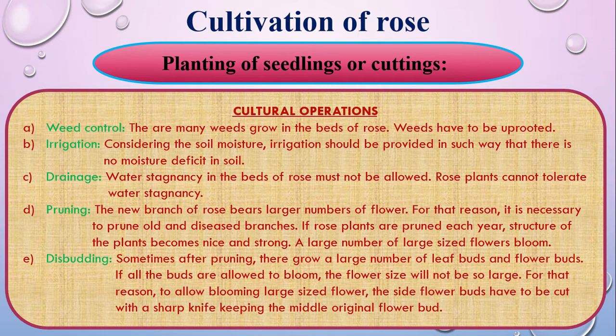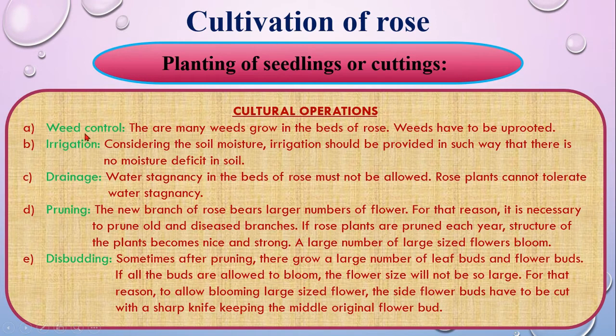The weak branches and diseased roots should be cut down. After planting seedlings, soil has to be pressed at the base of the seedlings, and water should be supplied as well. After planting, it is better to provide shade for 2 to 3 days.